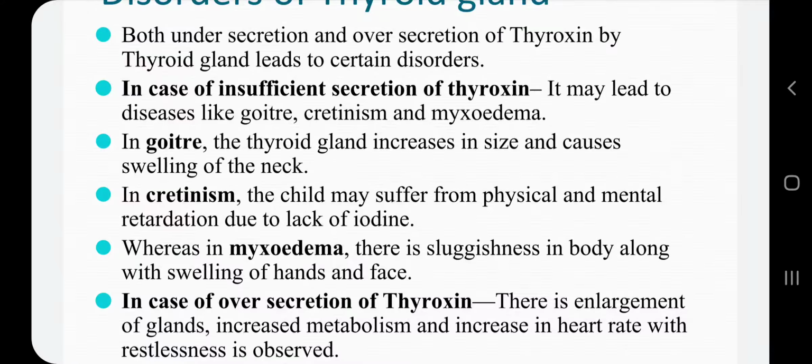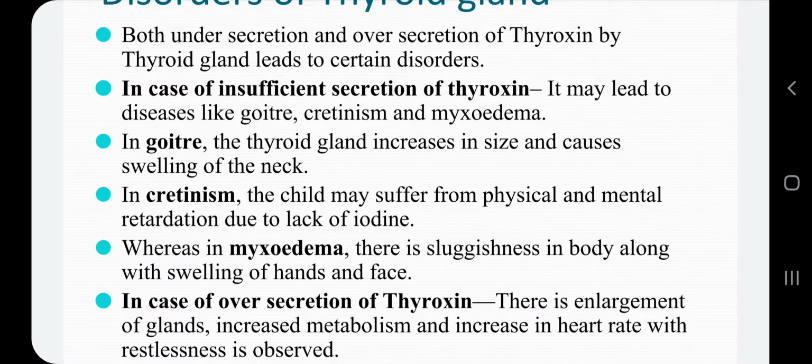As iodine is not present in sufficient amount, thyroxine is not released in proper amount, and it leads to cretinism in children. Whereas in myxedema, there is sluggishness in the body. Sluggishness means the body feels tired most of the time, and there is swelling of hands and face.